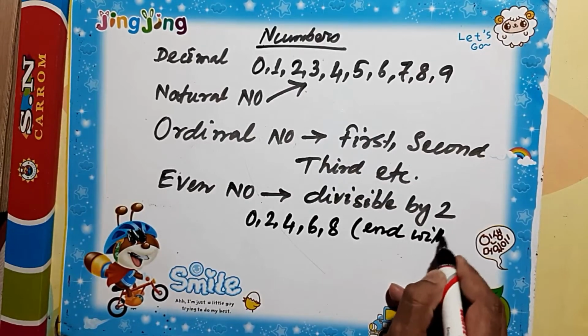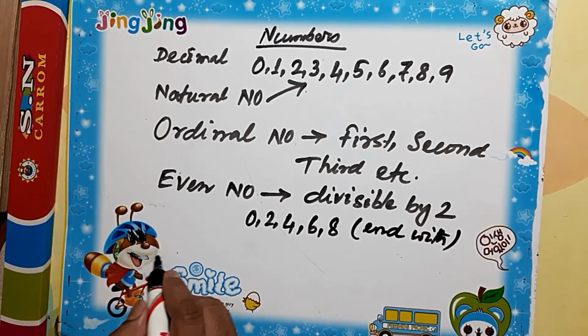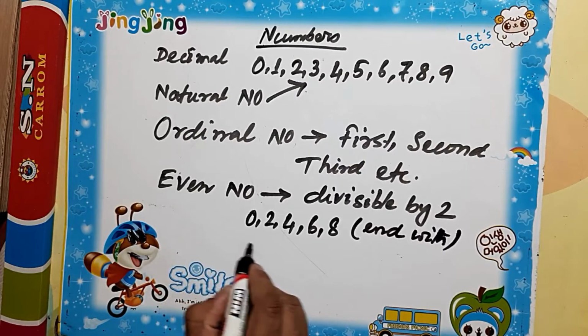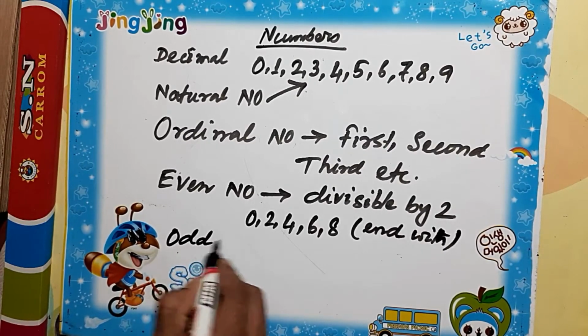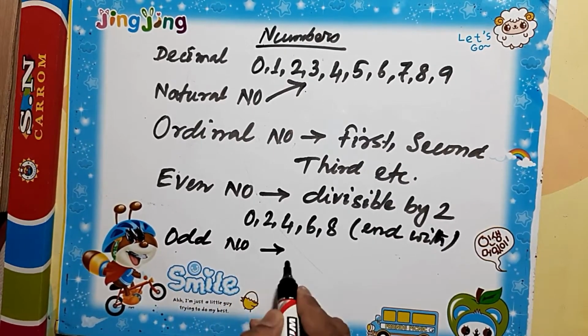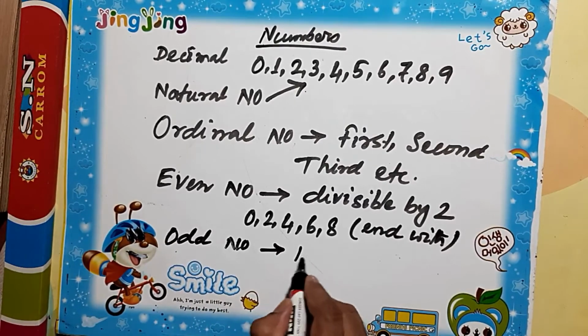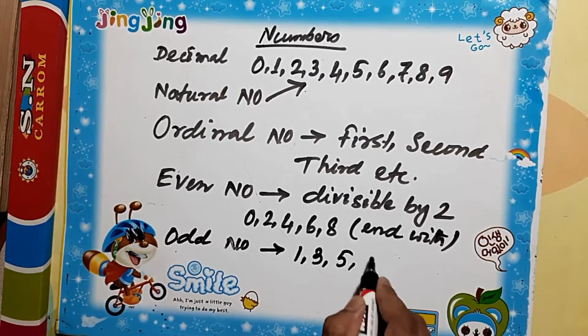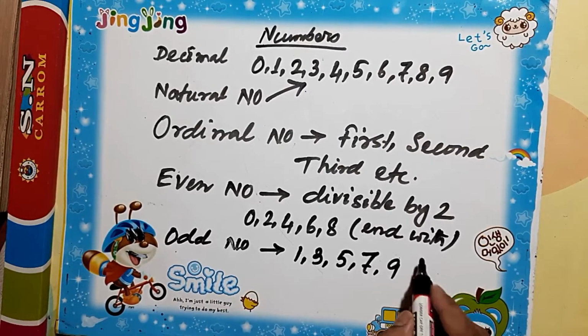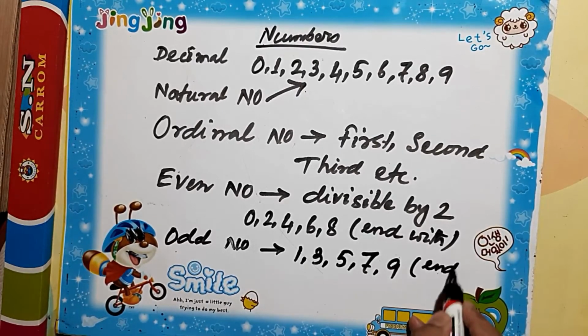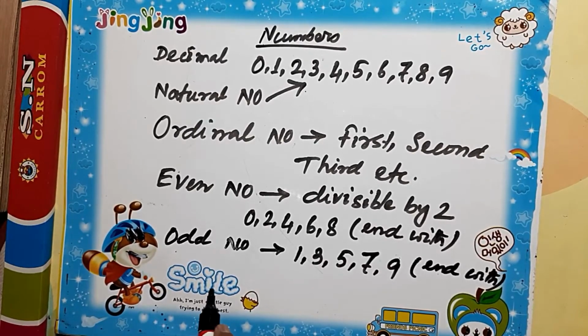And what is an odd number? A number that ends with 1, 3, 5, 7, 9 is called an odd number.